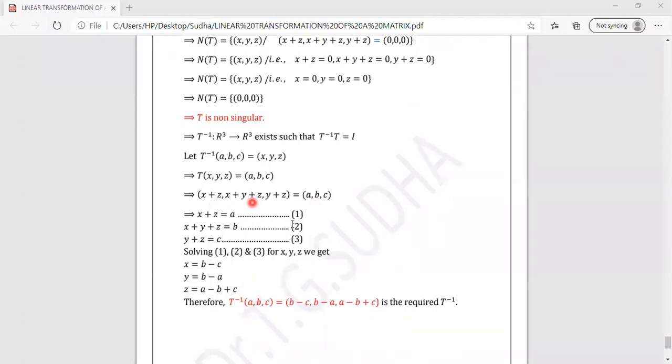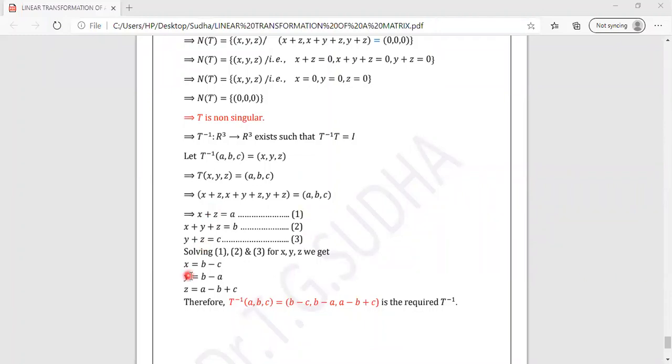Equating the corresponding coordinates, I get x plus z is equal to a, x plus y plus z is equal to b, and y plus z is equal to c. You solve for x, y, and z because you need to find what is x, y, z here. So let us solve for x, y, z using equations 1, 2, and 3.